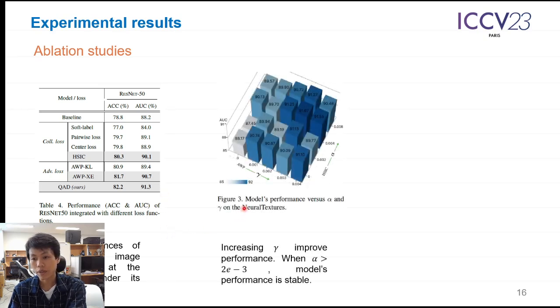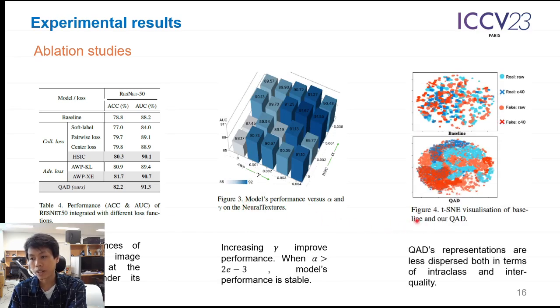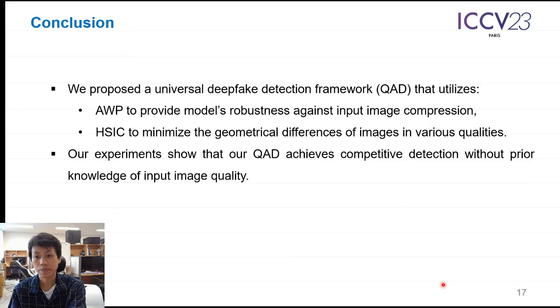We also study the hyperparameters in our loss function, and finally we study the distribution of the penultimate representation with and without our model. You can see that with our model, the QAD representations are less dispersed in both intra-class and inter-quality.